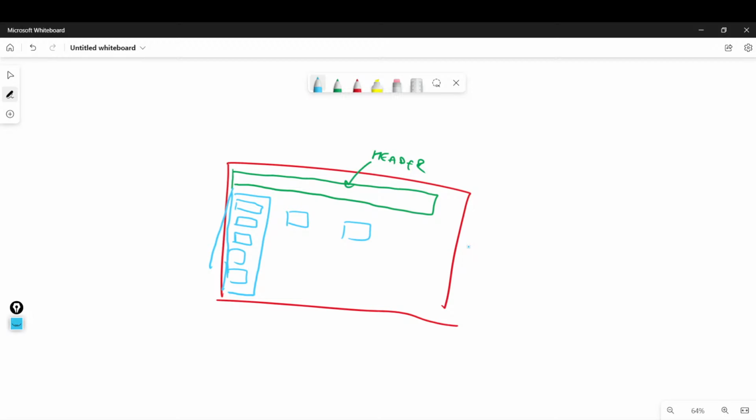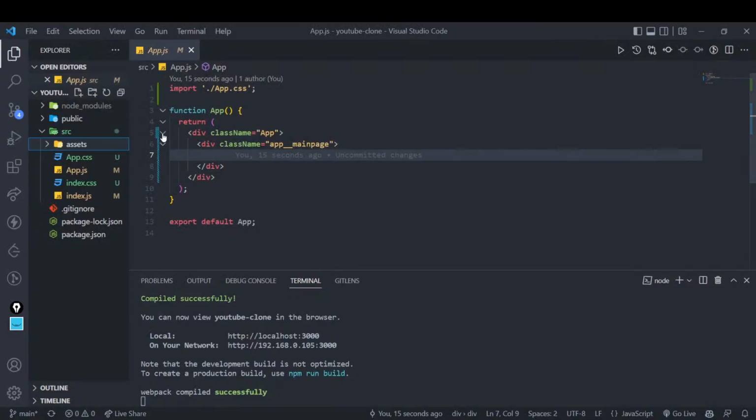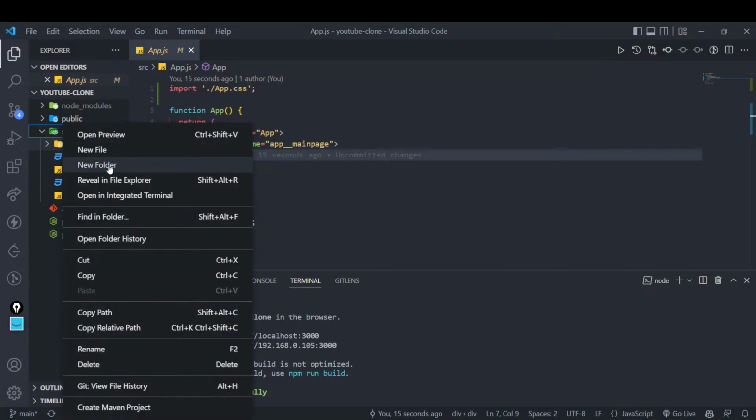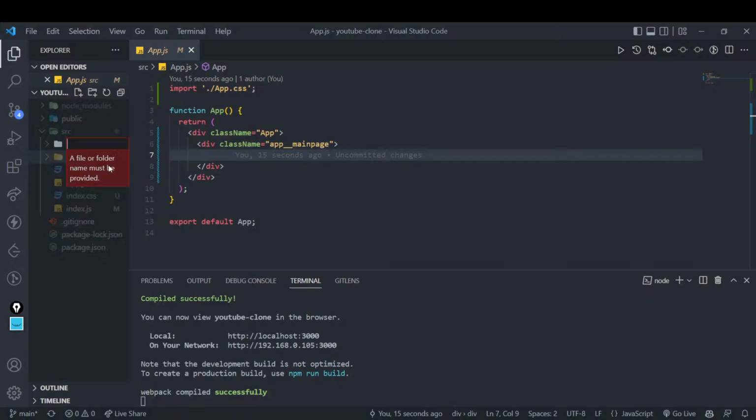So that's why we will create a new folder over here. Suppose I will have tens of such components, I don't want to create all these files in just the source folder. So I will create a new folder over here and I will call it components. This is the folder wherein, for whatever component I create, I will make a new folder and inside it I will write the file of that.